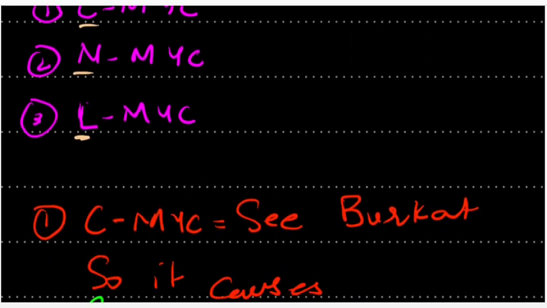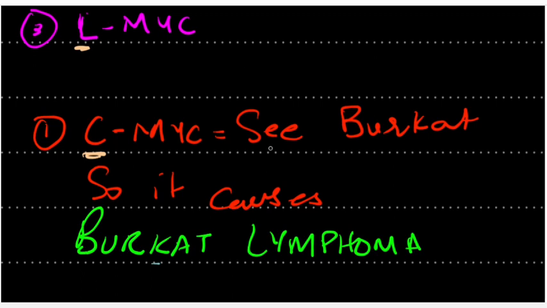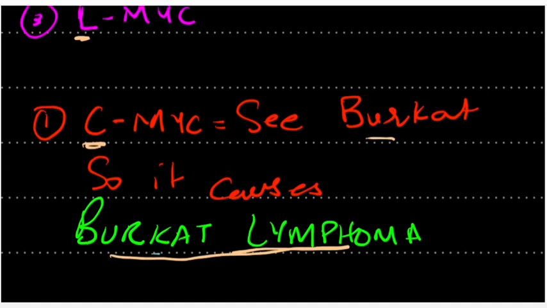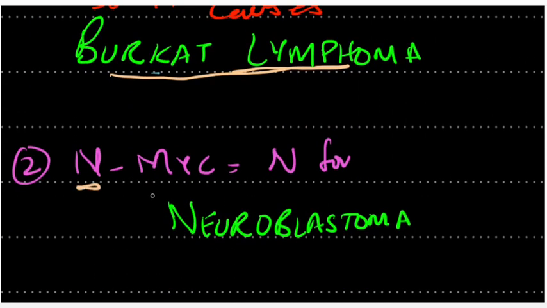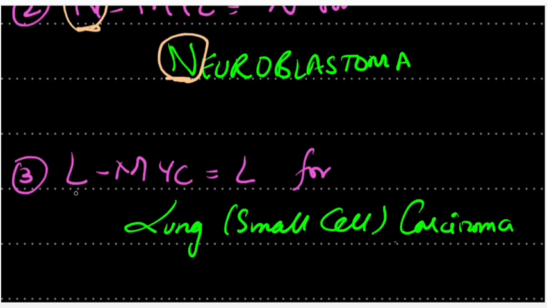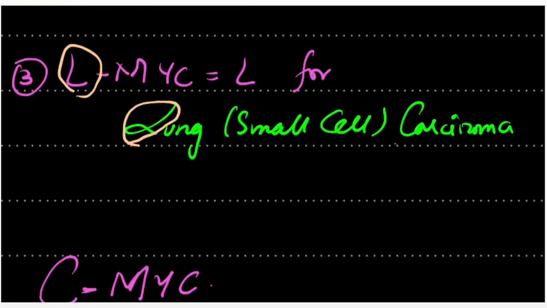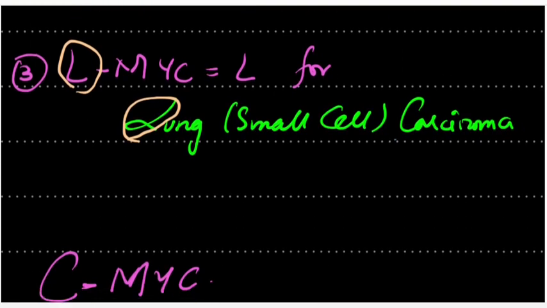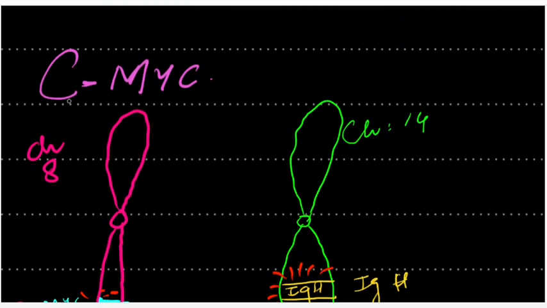With C-MYC we always see Burkitt. If C-MYC is mutated, that is going to lead to Burkitt lymphoma. If N-MYC is mutated, that is going to lead to neuroblastoma, N for neuroblastoma. And if L is mutated, L is for lung carcinoma, small cell carcinoma. Basically, we will discuss in detail the C-MYC.